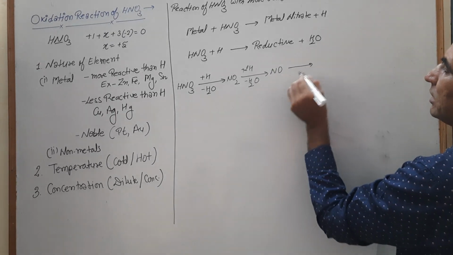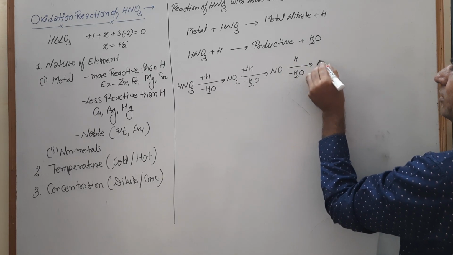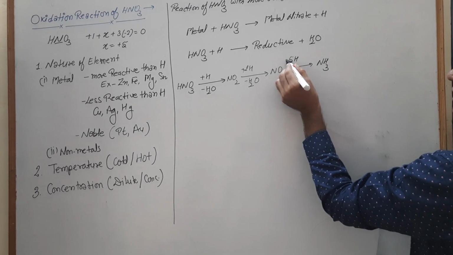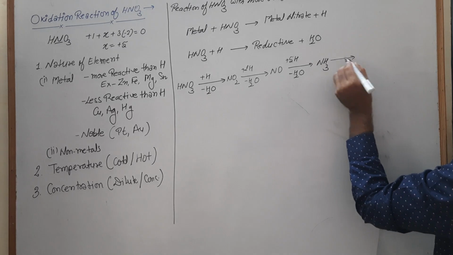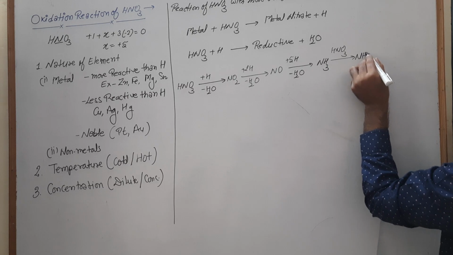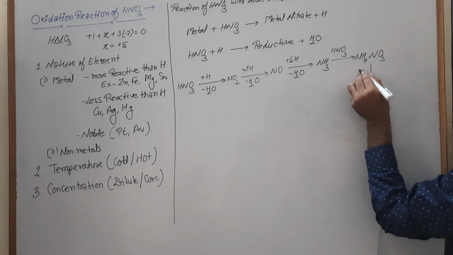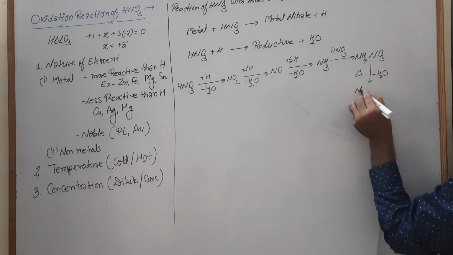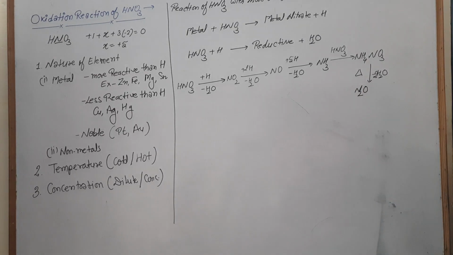When this NO again reacts with hydrogen, it again loses H2O and is converted into ammonia. To balance this, we require 5 hydrogens. This ammonia reacts with HNO3 and turns into ammonium nitrate. When we heat this ammonium nitrate, it loses a water molecule and is converted into N2O.